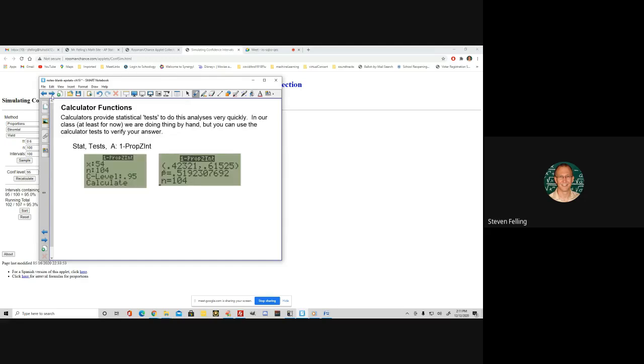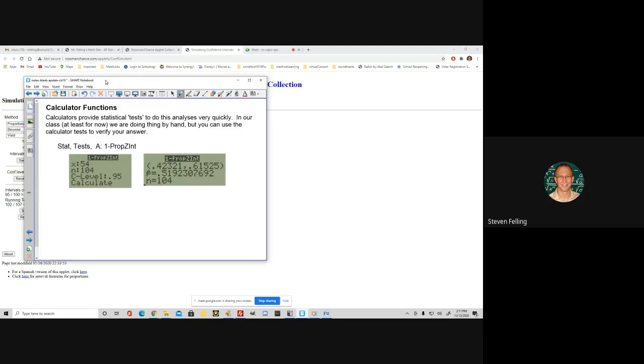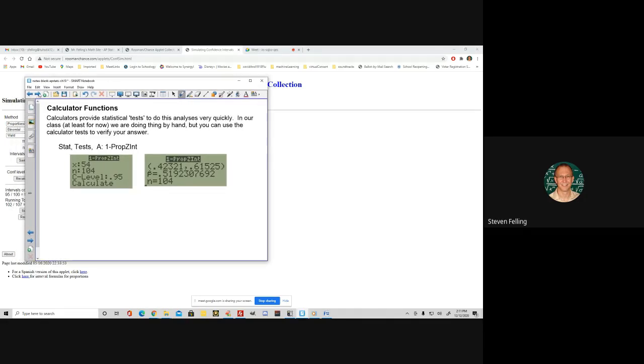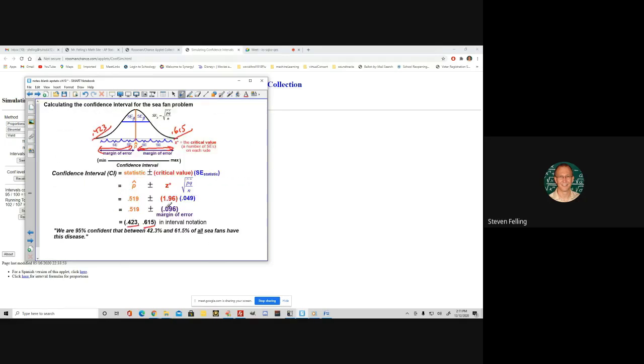All right. And of course, there are calculator ways to do this. So let me actually show you how you can do this in a calculator. What we're going to do in this first unit is sometimes I'm going to ask you to do these calculations by hand like we did over here. And sometimes I'm going to ask you to do them in a calculator.